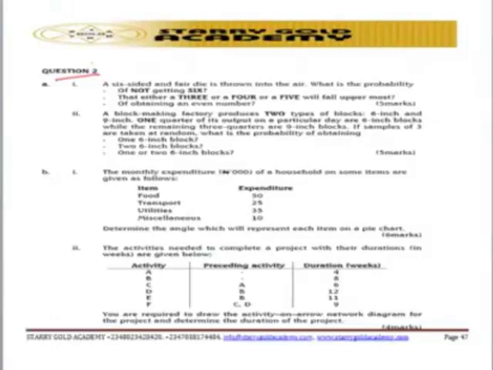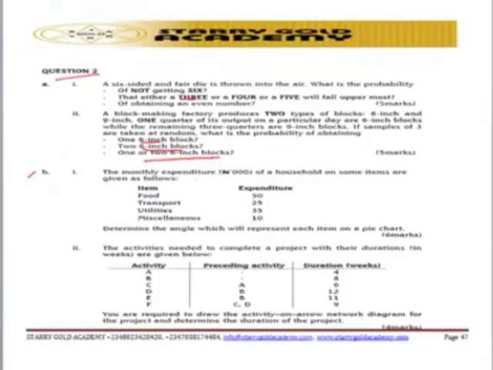So where is it coming from? Let's look at question number 2. The requirement 1A: a 6-sided fair die is thrown into the air. What is the probability of getting it? This question is talking about application of probability. Another one: you are required to compute 1 6-inch block, 2 6-inch block, and 1 of 2 6-inch block. That's first question 1A, 1 and 2.